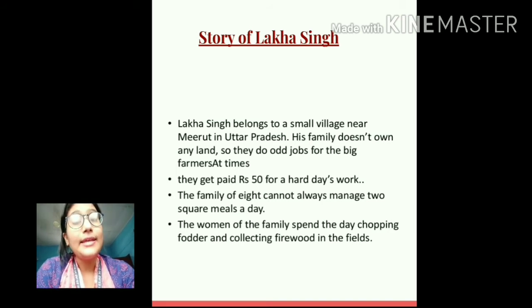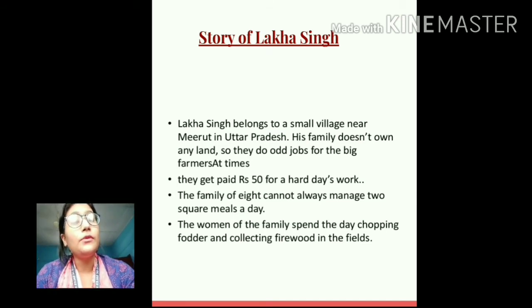His family has 8 members. Ramcharan's family has 6 members. Lakha Singh's family has 8 members. And they cannot even afford 2 square meals a day. Students, Lakha Singh's wife, or you can say the women of the family, spend the day chopping fodder and collecting firewood in the fields.